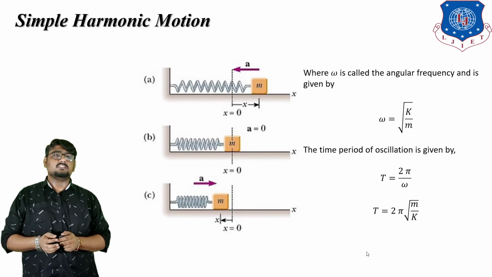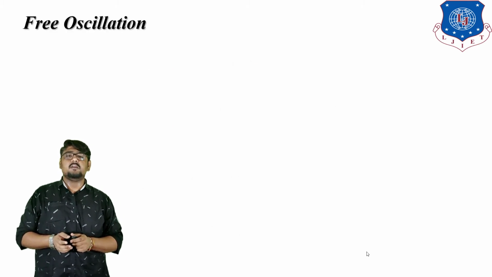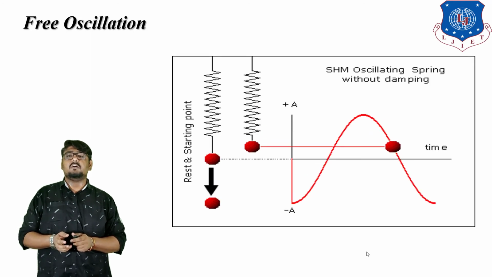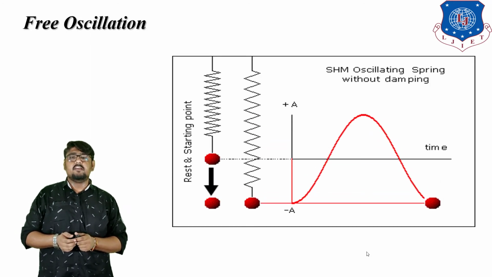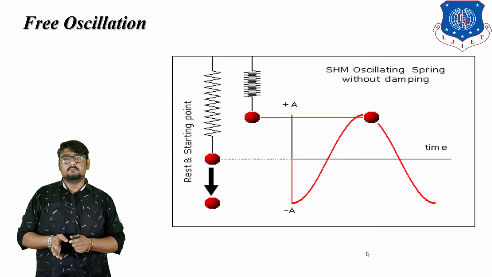Now coming to the next topic, free oscillations. Free oscillations are the oscillations that appear in a system as the result of a single initial deviation of the system from its state of equilibrium.